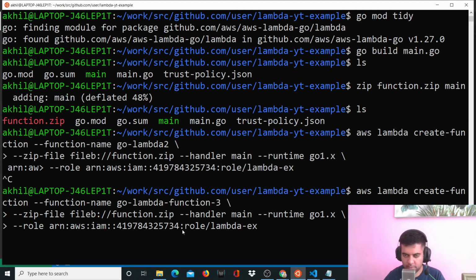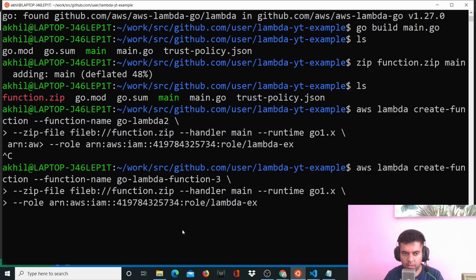It's taking a while because it has to create that Lambda function, and also has to upload that function.zip file. So it'll take a while. And then the last command that we'll be running will basically be for invoking that function. So in the meantime, while this function is running,